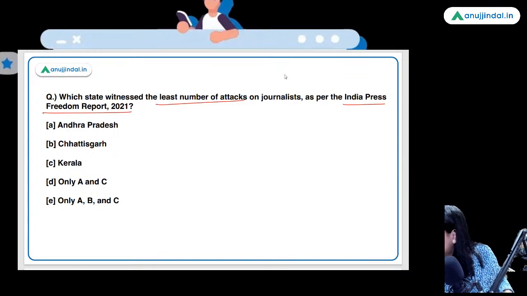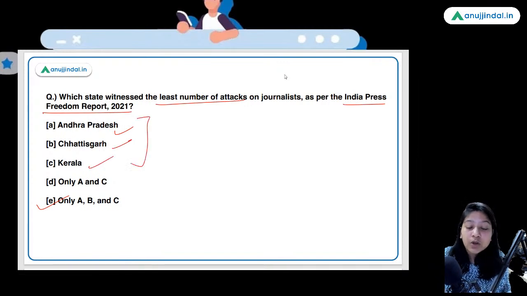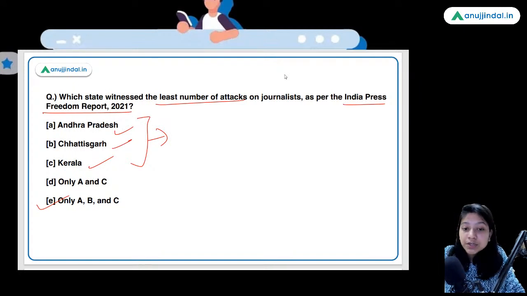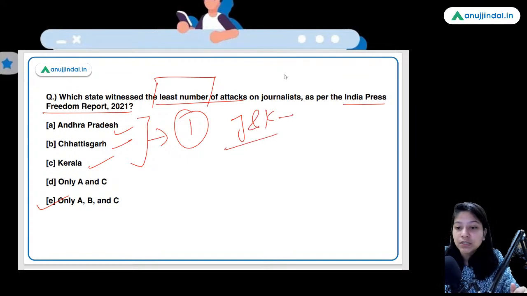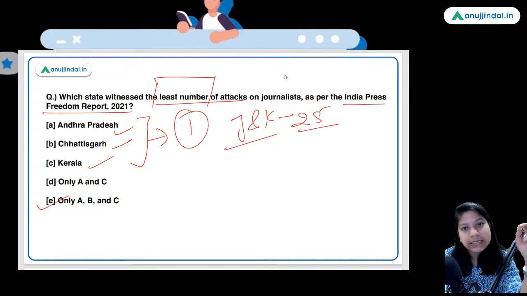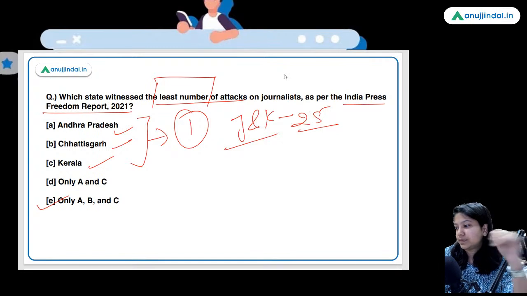Very good. Yes. Option E is the right answer. Andhra Pradesh, Chhattisgarh, and Kerala. But it does not mean that all of these states have not witnessed any attack on journalists. Here, the question is the least number of attacks. That means one attack was recorded in all these states. The highest was in Jammu Kashmir, as you have mentioned in the chat. 25 attacks were there. So now my question is, tell me which state witnessed the maximum number of attacks on journalists by non-state actors, as per this India Press Freedom Report 2021.